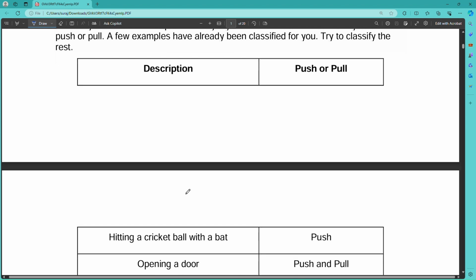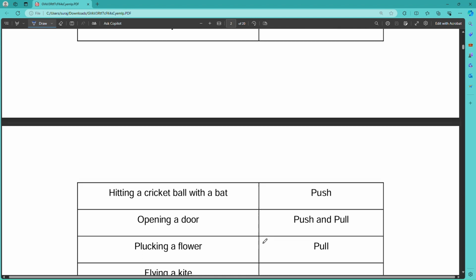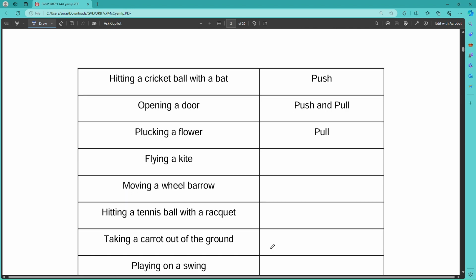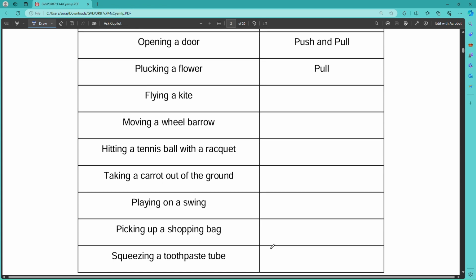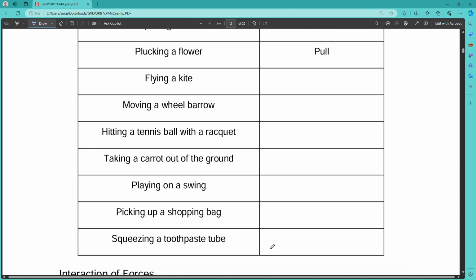So here we have examples, descriptions and push or pull. Hitting a cricket ball with a bat, you may think what is it? This is a push. Opening a door, we can open a door by pulling or pushing. Plucking a flower from the tree, that is a pull. And here are some examples, you have to identify what they are. Flying a kite, is it a push or pull? Moving a wheelbarrow, is it a push or pull? Hitting a tennis ball with a racket, pull or push?